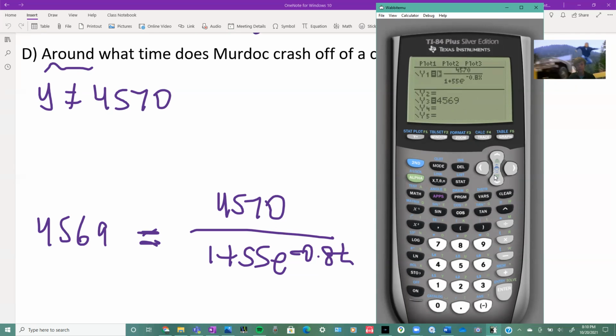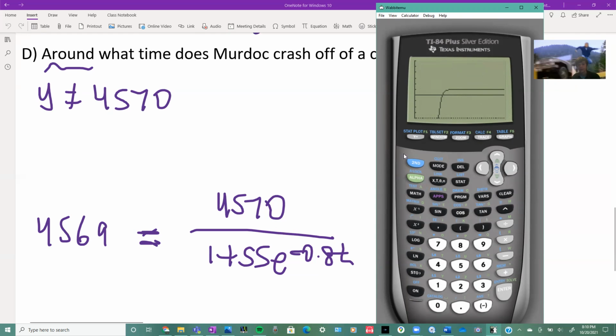Let's go back to the window. We can make this 4575 and 4565. See how that is. Okay, there's the graph. Hey, there we go. That's better.